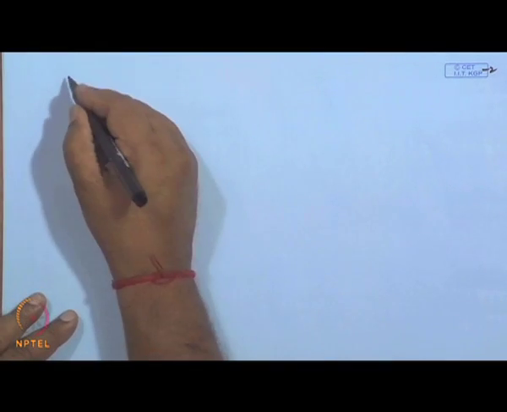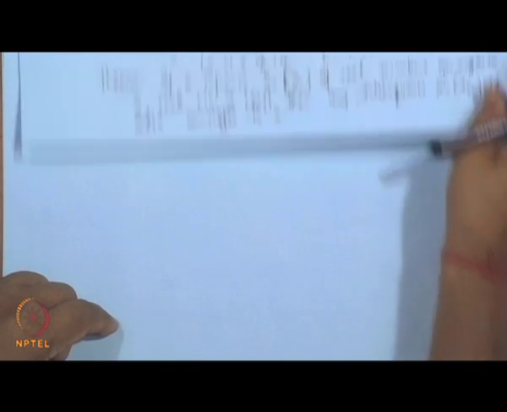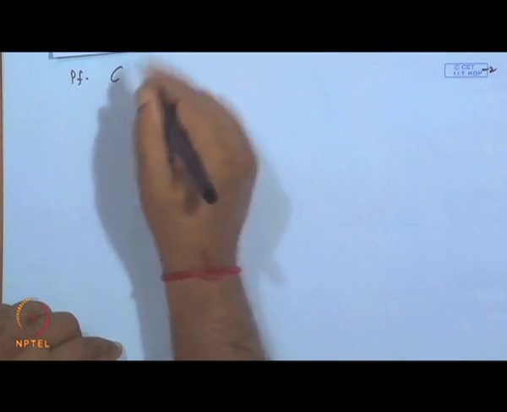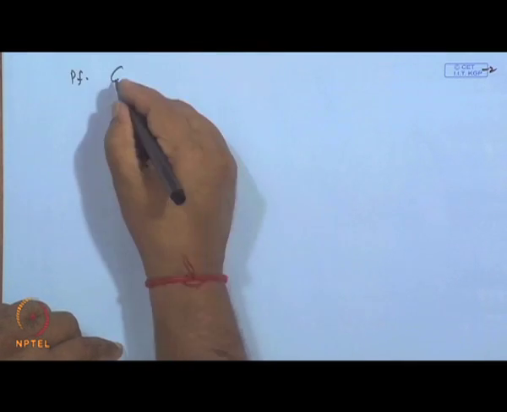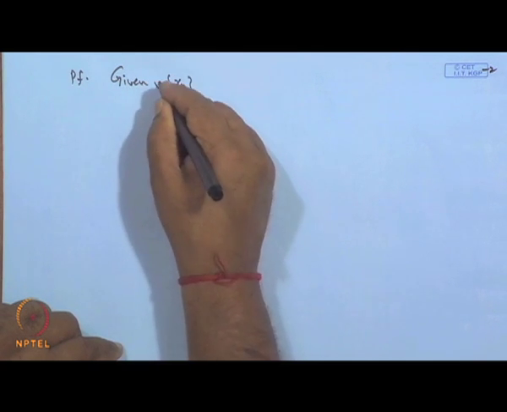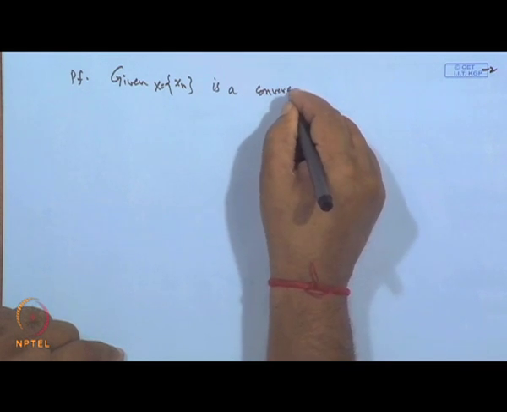Now let us see the proof. The proof is very simple. What is given is that the sequence x n, denoted by x, is a convergent sequence.